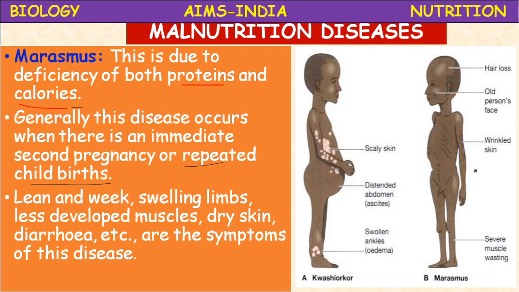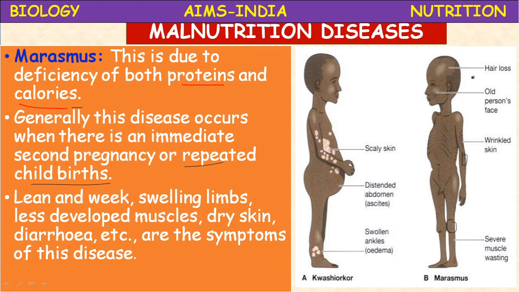Lean and weak, the child is very lean compared to a child of the same age group. The child looks very weak and lean, means thin. Swelling of limbs, and less developed muscles. There are no muscles. See here, ribs are prominent. All the bones appear externally. Dry skin, skin loses its natural shine. Dry skin. Diarrhea. These are all the symptoms.